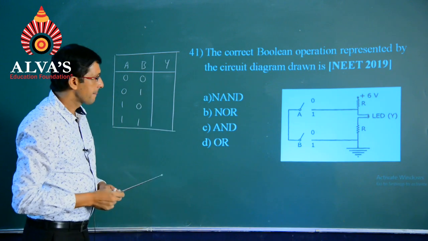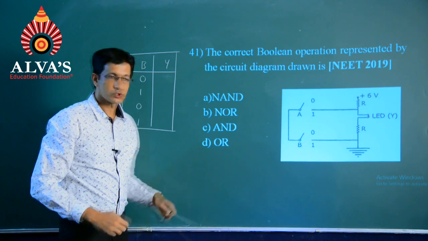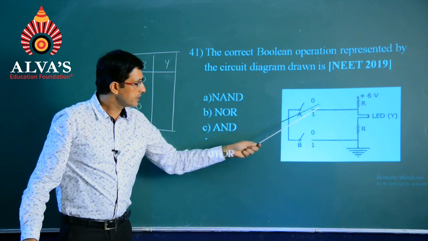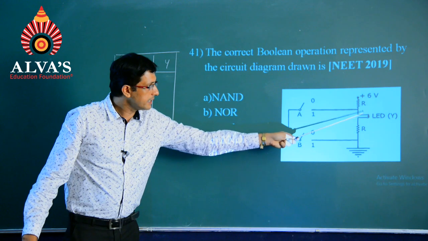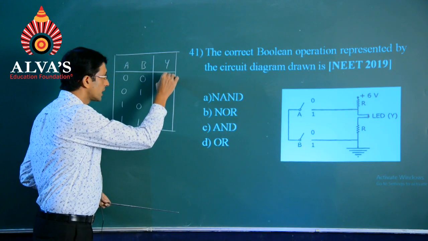So, when I say both inputs A and B are zeros, that means to say the switches are open, this will definitely become an open path, but the LED will be glowing as per the circuit. So, we are having the output as 1.